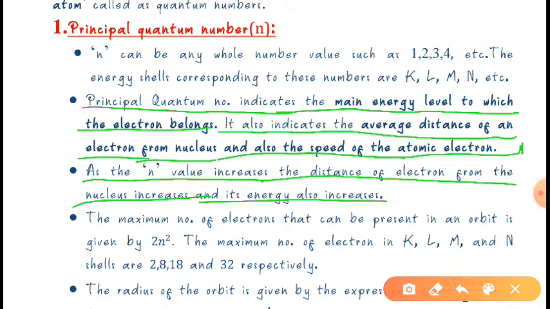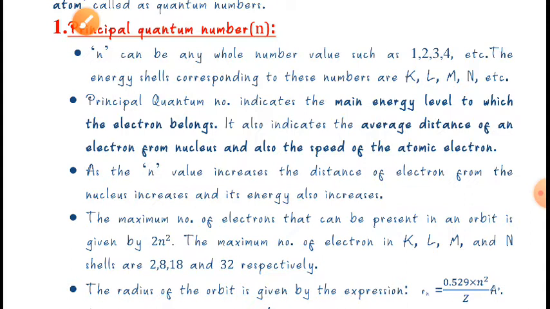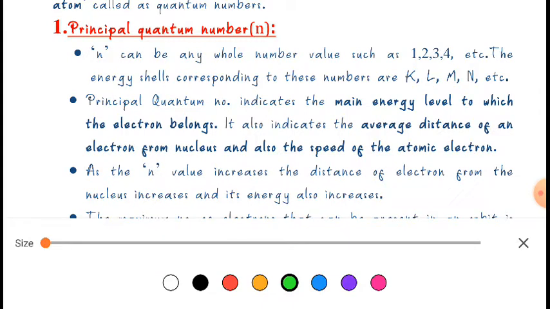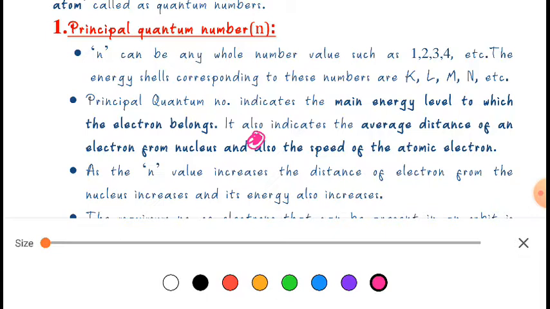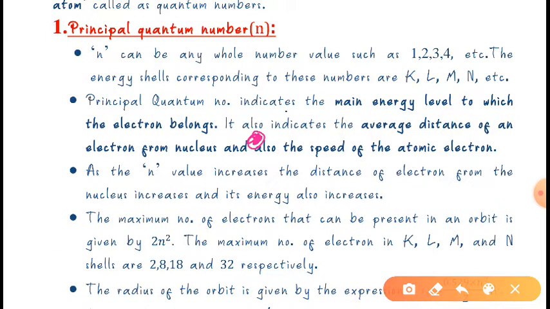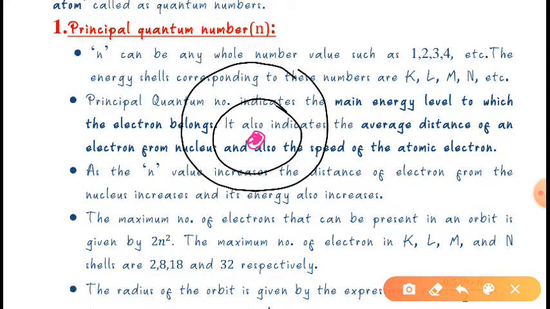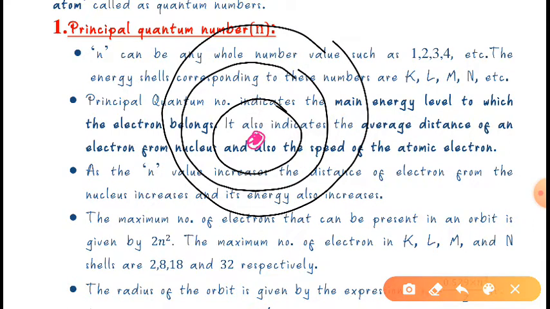Let me give you an example. Suppose this is a nucleus, and it is surrounded by orbits like this, according to the Bohr model. Bohr gave this model.